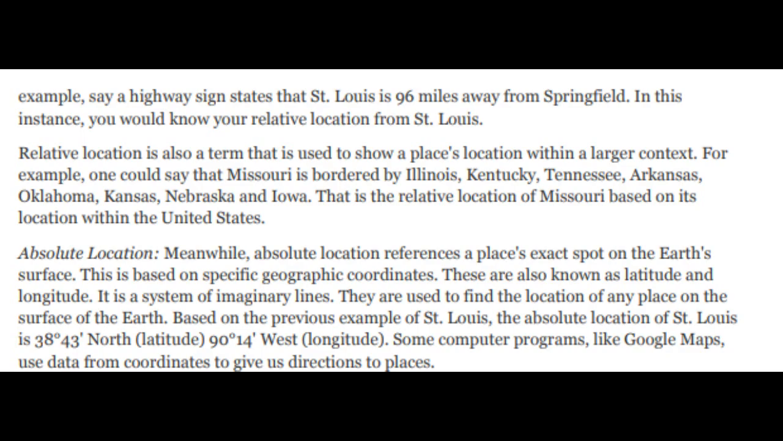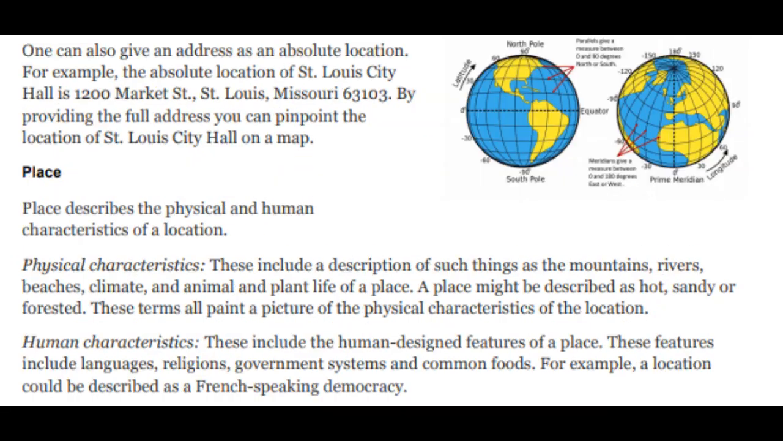Some computer programs like Google Maps use data from coordinates to give us directions to places. One can also give an address as an absolute location. For example, the absolute location of St. Louis City Hall is 1200 Market Street, St. Louis, Missouri, 63103. By providing the full address, you can pinpoint the location of St. Louis City Hall on a map.